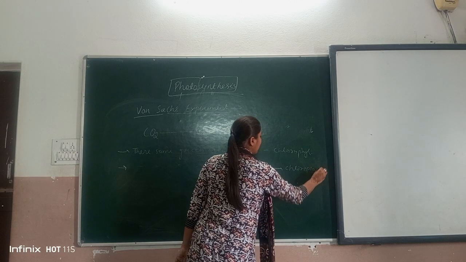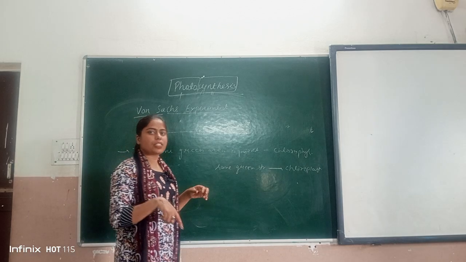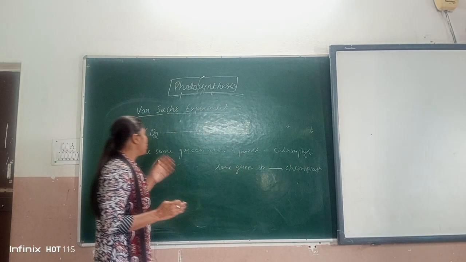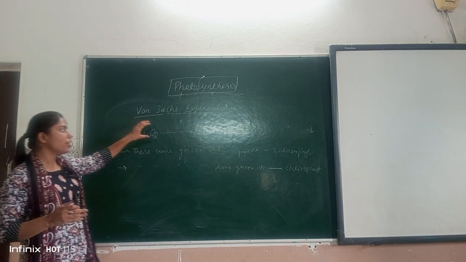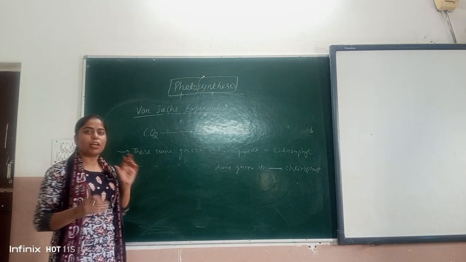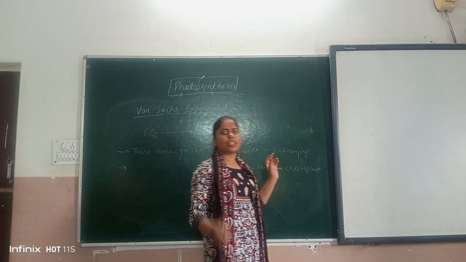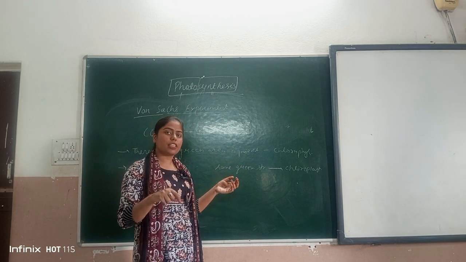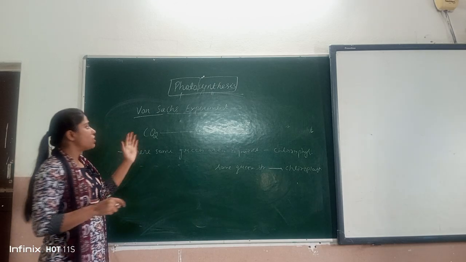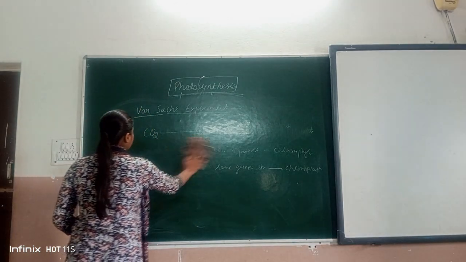He also observed that the green area and the green structure present in the cell will fix hydrogen, or we can say that CO2 gets reduced into C6H12O6 at this green area. Later it was found that the green area is the chlorophyll and the green structure present in the cell is the chloroplast. This is all about von Sachs' experiment of photosynthesis.